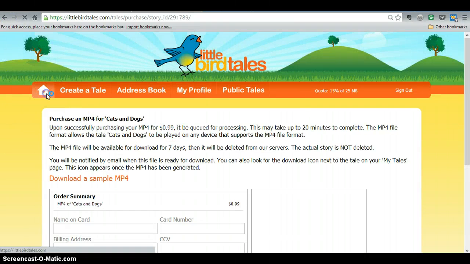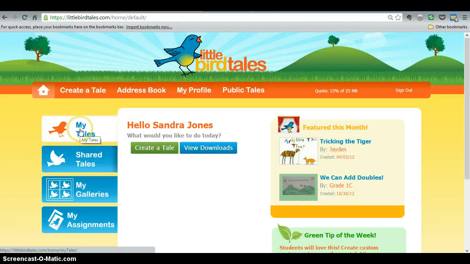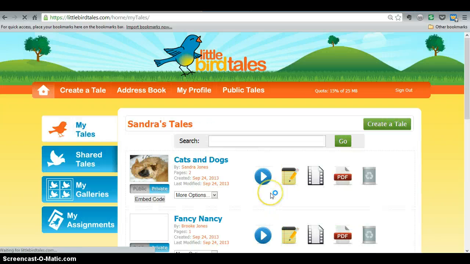I'm going to go back to my home page here, and I'm going to pull up My Tales, and this is the one that we just created. It's titled Cats and Dogs. It shows that I was the author. It shows the number of pages, when it was created, and when it was last modified. And here you have other options.